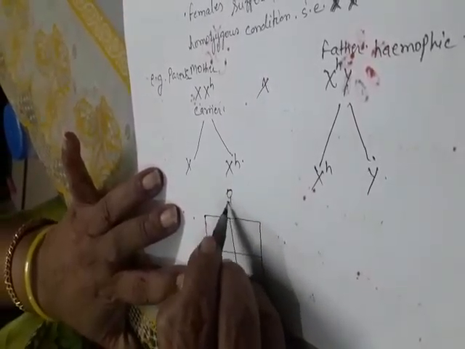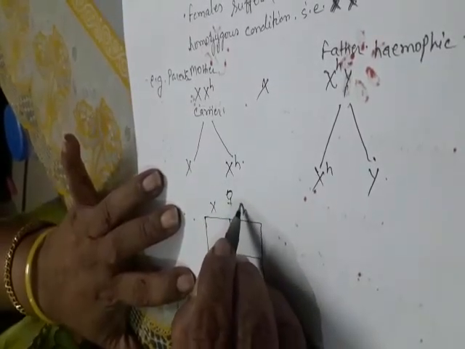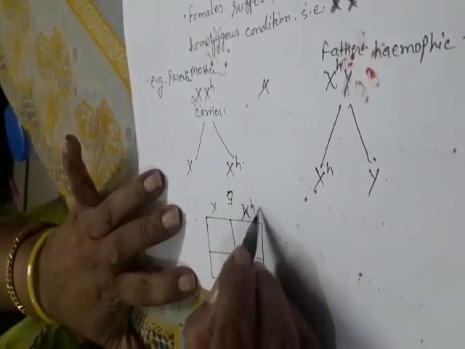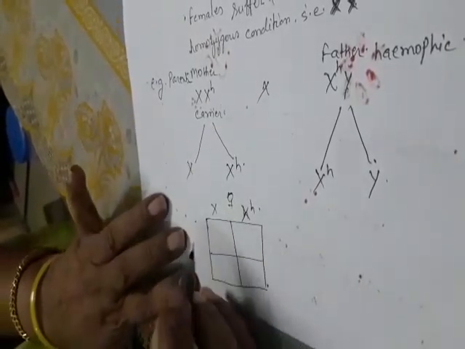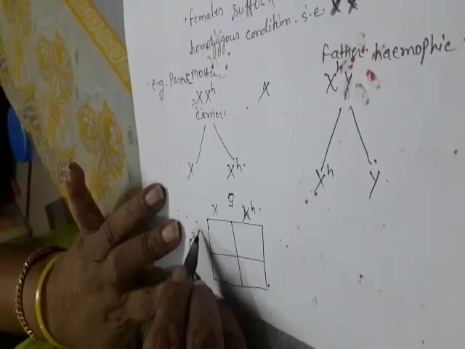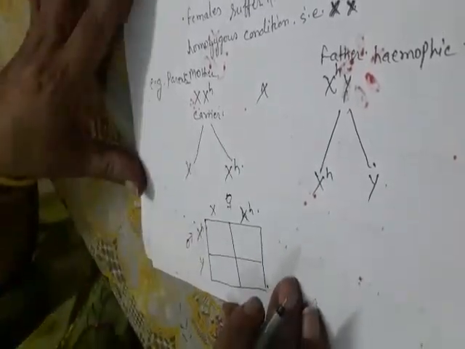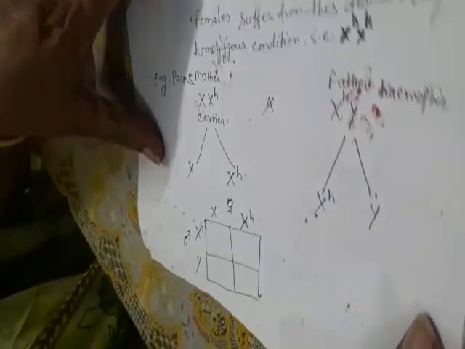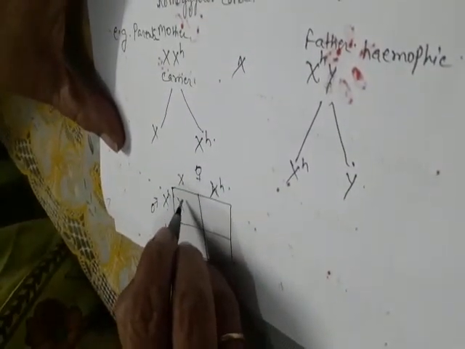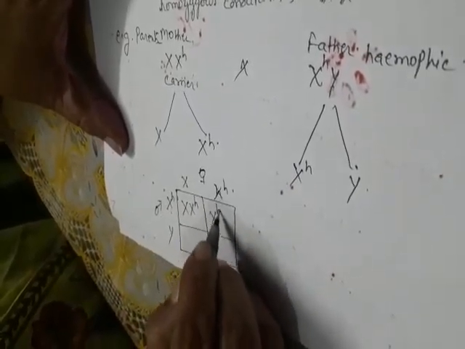Female X, XH. Male XH, Y. Then X fused with X, X and XH, then XH, XH.